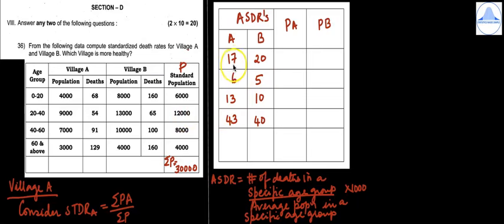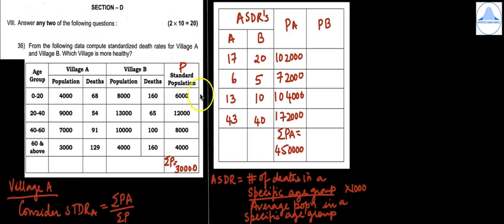So it will be 17 into 6000 is 1,02,000. The next one is 72,000, then 1,04,000 and 1,72,000. So you'll get summation PA as 4,50,000.